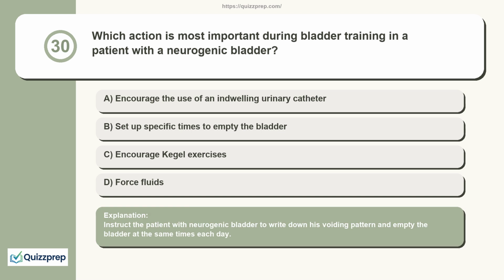Instruct the patient with neurogenic bladder to write down his voiding pattern and empty the bladder at the same times each day.